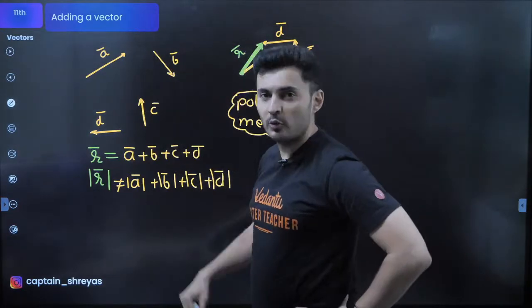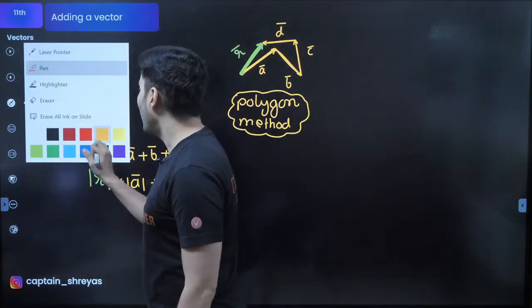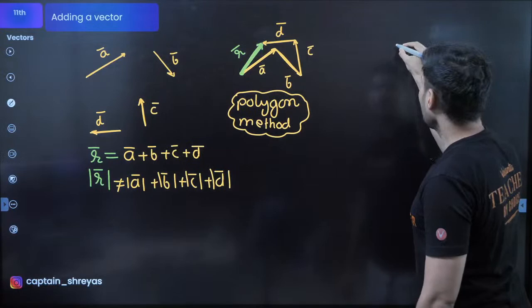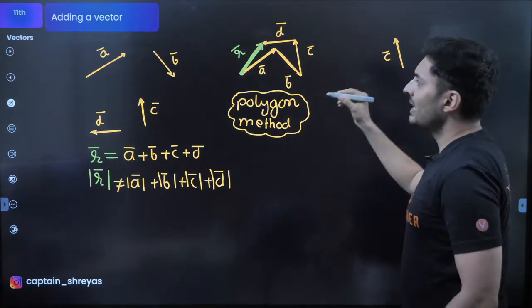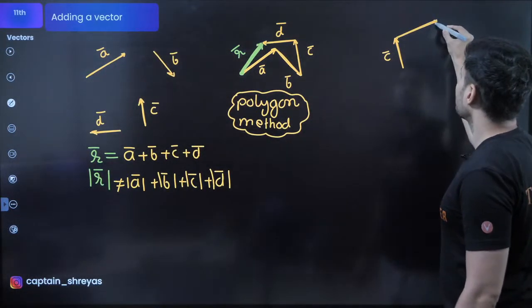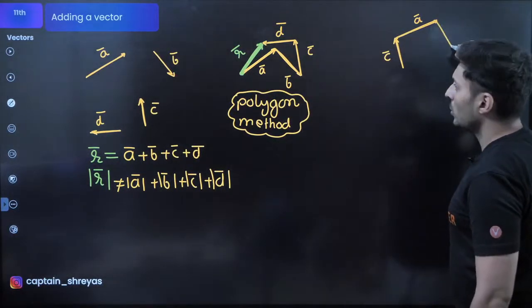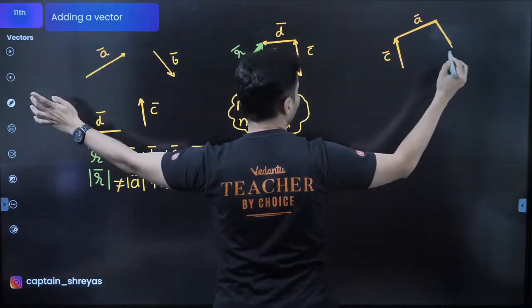Just because A comes before B and B comes before C? No, even if you try the other way around, let's say I start with vector C first. Then let's say I go to vector A. So vector A is here. And let's say then I go to B. So B vector maybe slightly more at an angle.